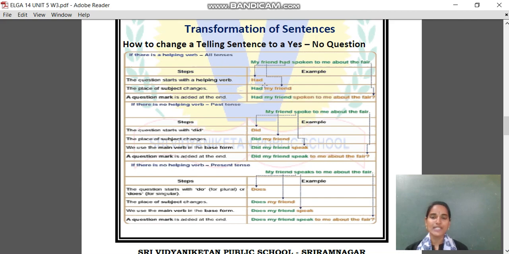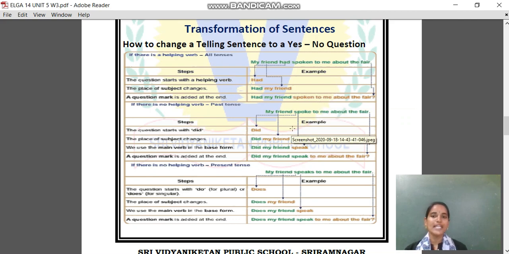So a question starts with the helping verb. Now we will place the helping verb first and we will add the subject next. Had my friend. Now a question always ends with a question mark. So let us write the sentence like, had my friend spoken to me about the fair? This is a telling sentence, and now here it ends with a question mark. Yes, so asking question. Had my friend spoken to me about the fair?